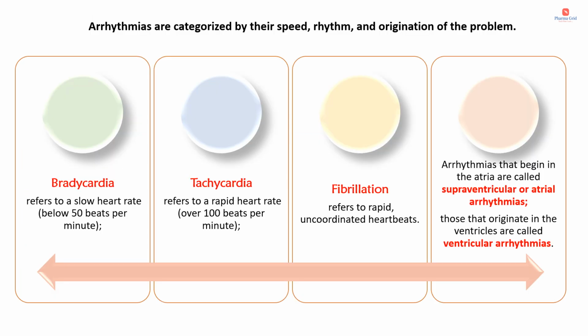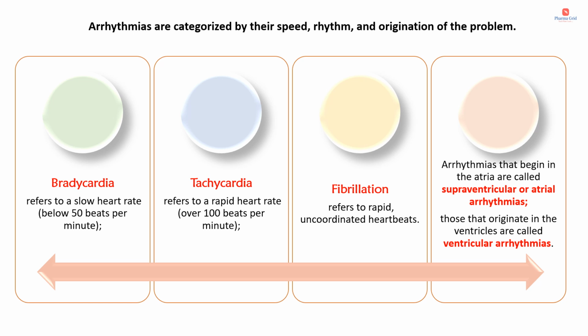There are certain criteria for normal rhythm. The first one is heart rate should be between 60 to 100 beats per minute, and the second one is action potential should be generated by SA node only. The third one, the order of conduction should be the same that we have already discussed. That is from the SA node to the AV node, and from AV node to the bundle of His, then to the bundle fibers, and last to the Purkinje fibers. And the fourth criteria is about the conduction velocity. That is the conduction velocity from SA node to AV node should be slow, whereas from AV node to bundle of His should be fast. So these are the certain criteria for a normal rhythm.